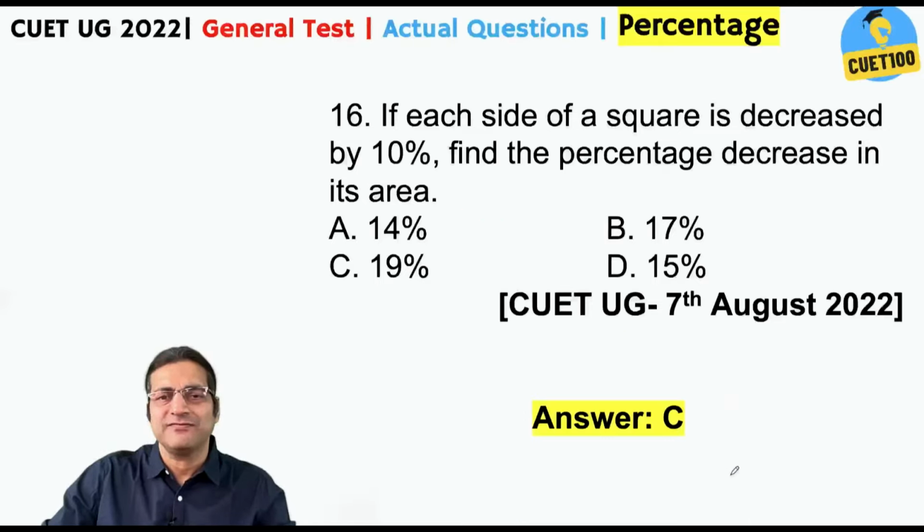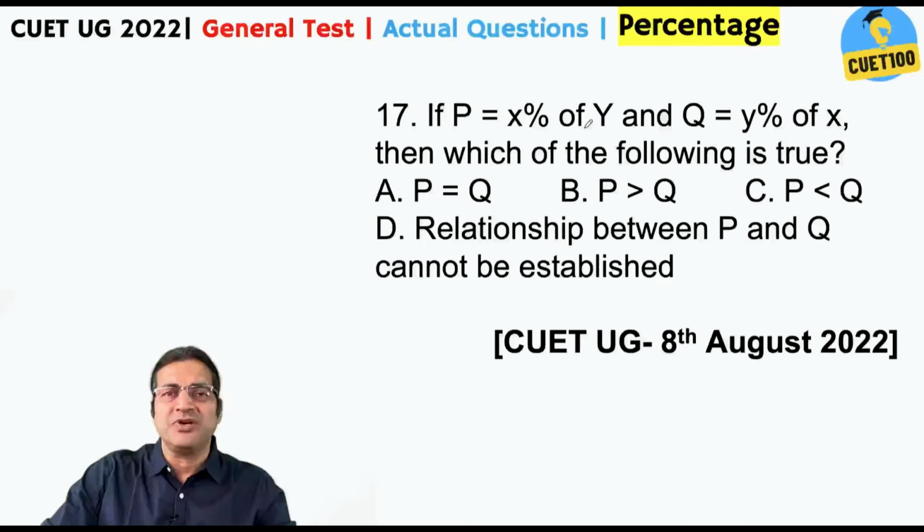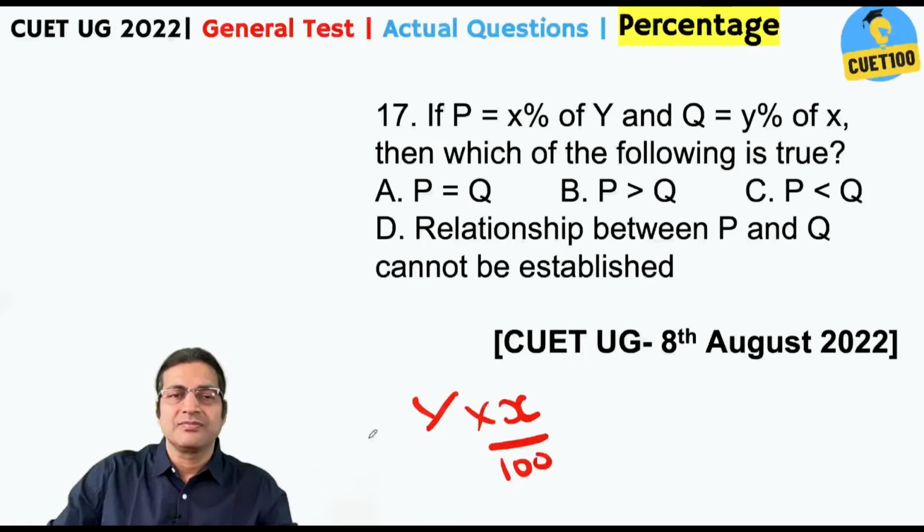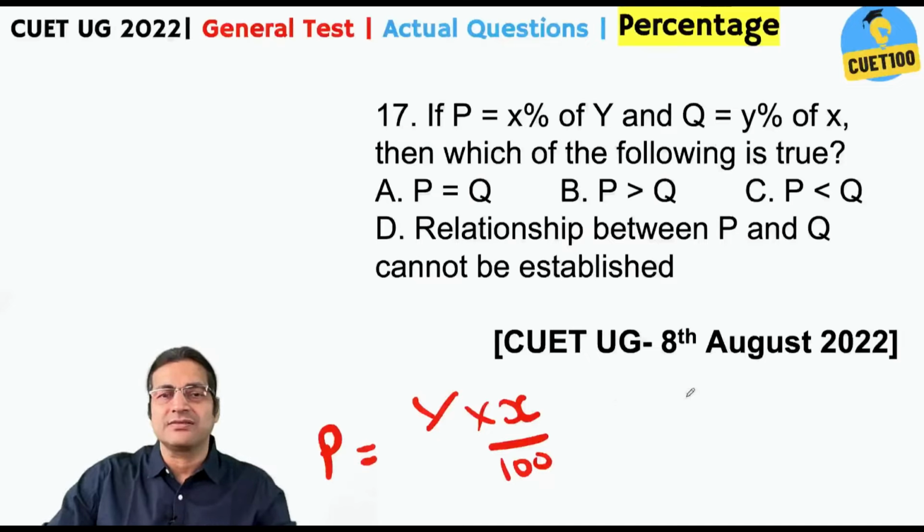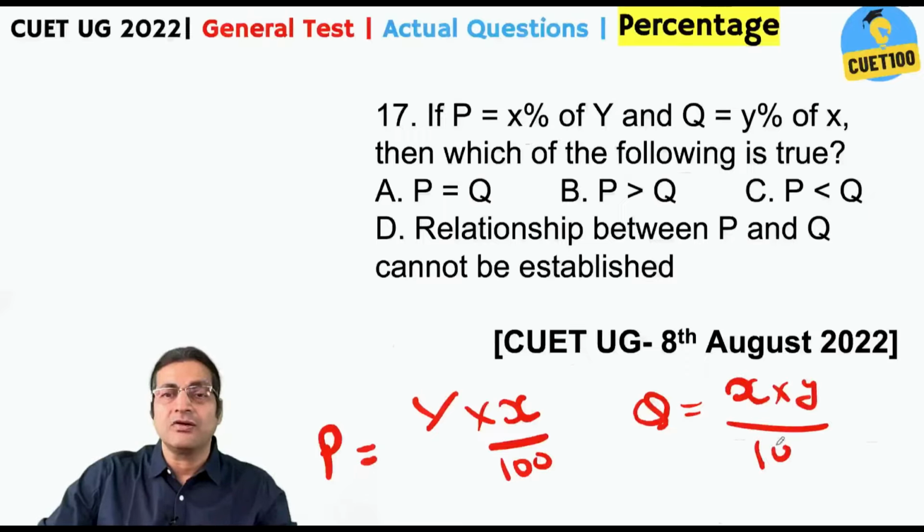No, you cannot have. If P is x percent of y, x percent of y would be what? Y into x by 100. This is P. And Q is y percent of x. Y percent of x would be what? X into y by 100. Oh ho, on both the sides you have yx by 100.